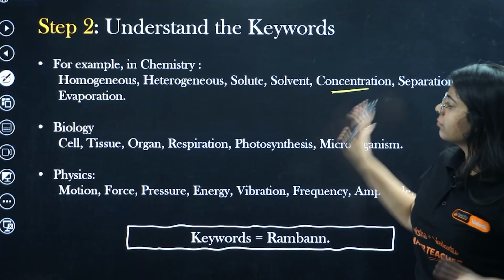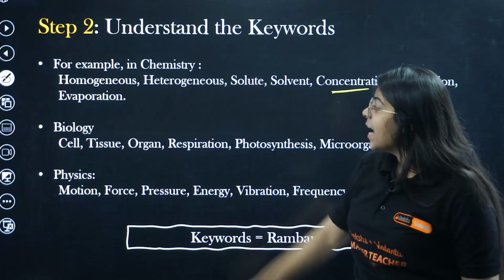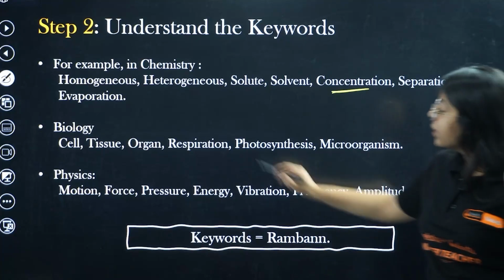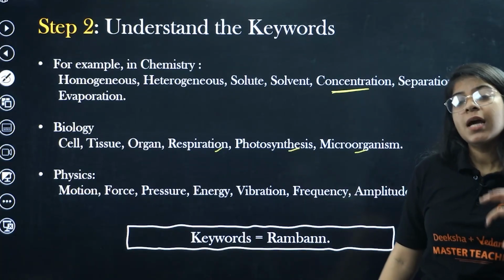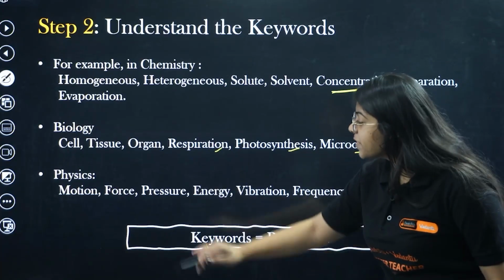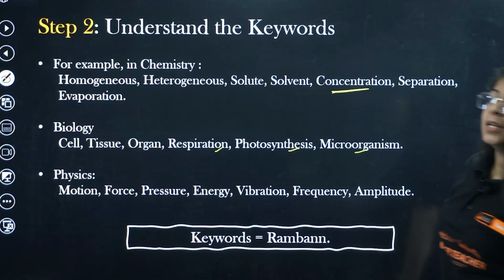Okay, so all this evaporation, we all know evaporation happens everywhere around us. And then in biology, we have some keywords like cell, tissue, organ, respiration, photosynthesis, microorganisms. These are the words that are important to write in your answer. Then physics: motion, force, pressure, energy, vibration, amplitude.